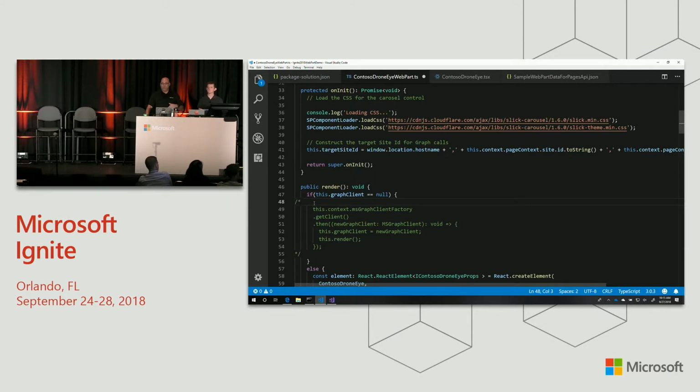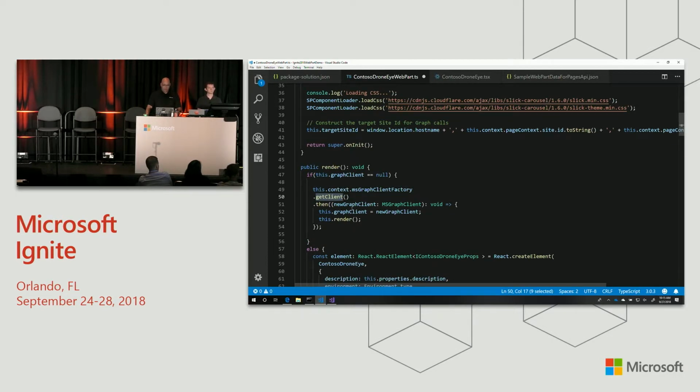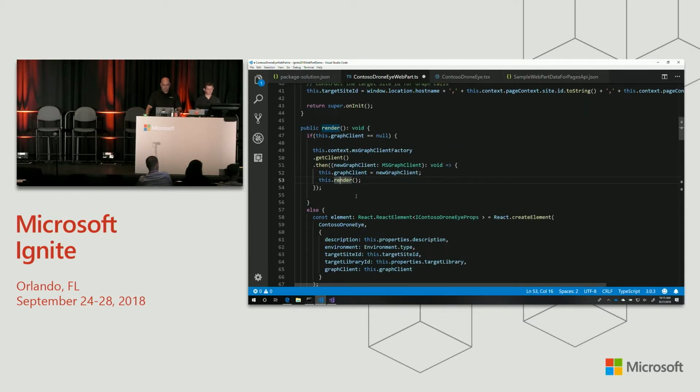So to avoid actually incurring the cost of loading the framework or the graph client until you need it, we're going to get it dynamically, which means the first time my web part renders, if I don't have it, I'm going to call the graph client factory, which is part of the SharePoint framework. It's in the context. I'm going to tell it to get the client, and when it comes back, I'm just going to save it off. And I'm going to tell it to re-render just so that it can go through the data again with that client and actually do something.